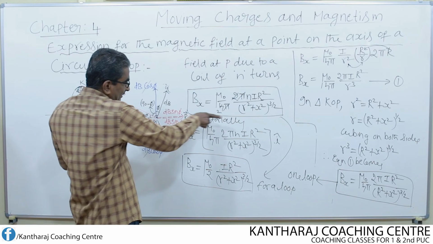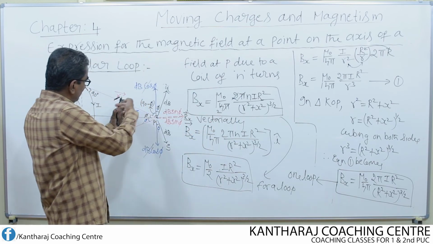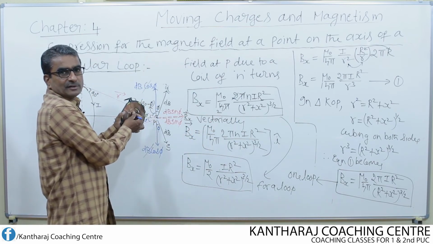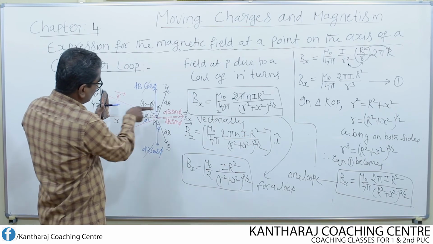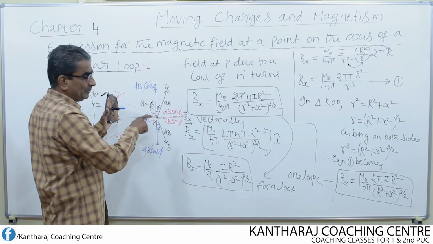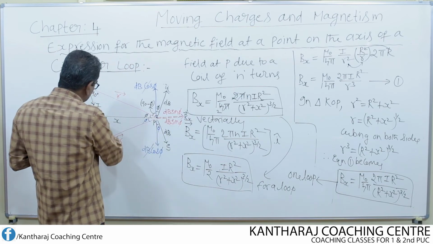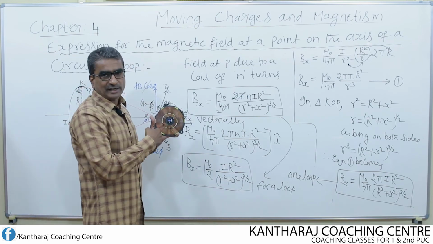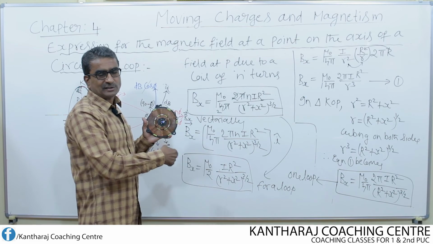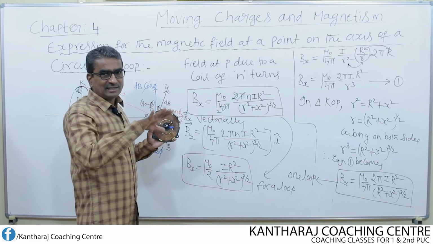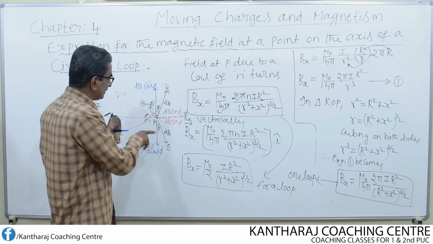Either it may be towards the right side or towards the left side, but always along the axis. Whether it is left or right depends upon the direction of current. Whether current flows clockwise or anti-clockwise decides the direction of the field along the axis.